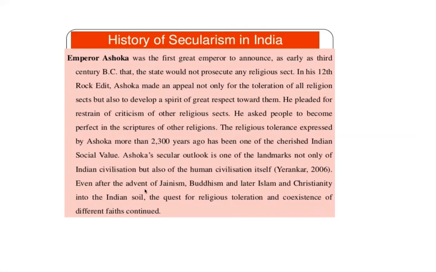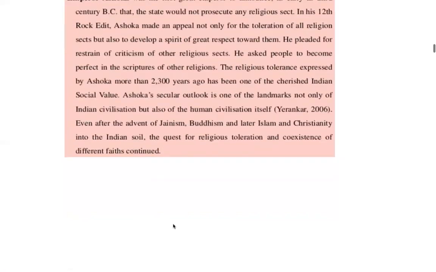So even after the advent of Jainism, Buddhism, and later Islam and Christianity into the Indian soil, the quest for religious tolerance and coexistence of different faiths continued, right? So we are always striving to bring everyone together, whether it's the Jains, the Buddhists, Islam, or Christianity. We're trying to bring all the religions together under one roof.